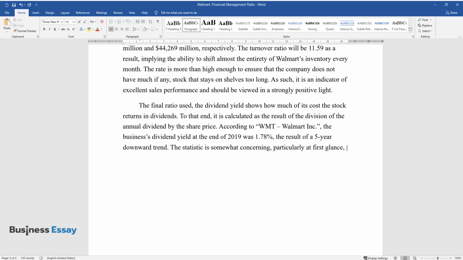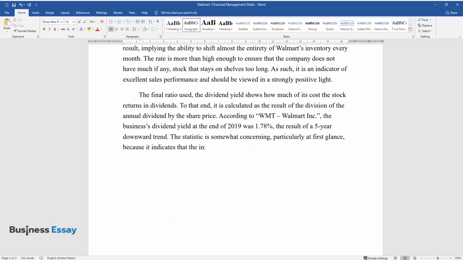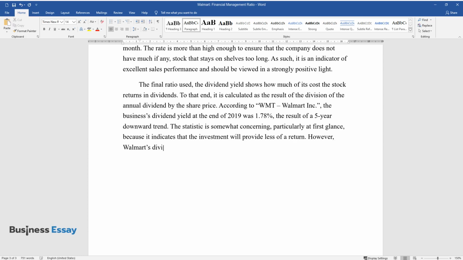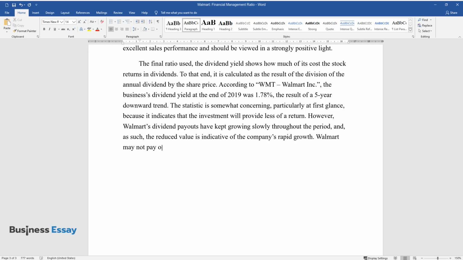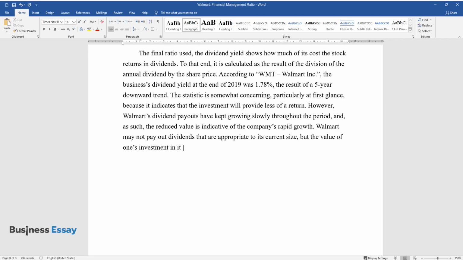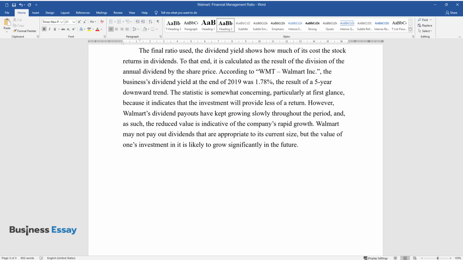The statistic is somewhat concerning, particularly at first glance, because it indicates that the investment will provide less of a return. However, Walmart's dividend payouts have kept growing slowly throughout the period, and, as such, the reduced value is indicative of the company's rapid growth. Walmart may not pay out dividends that are appropriate to its current size, but the value of one's investment in it is likely to grow significantly in the future.